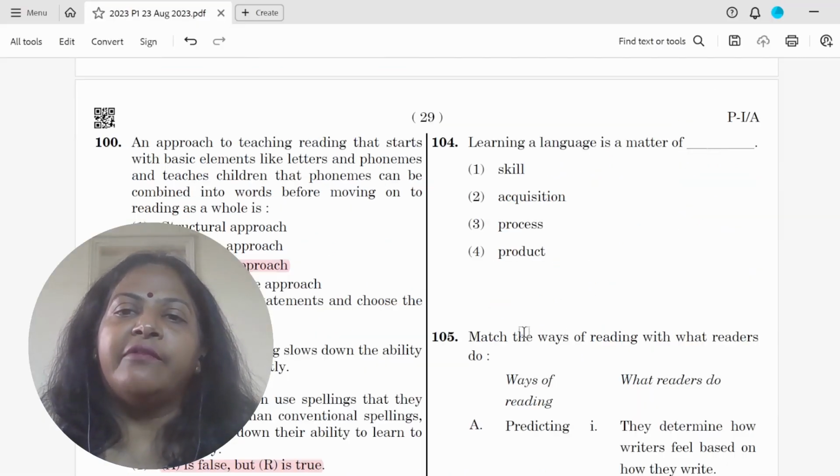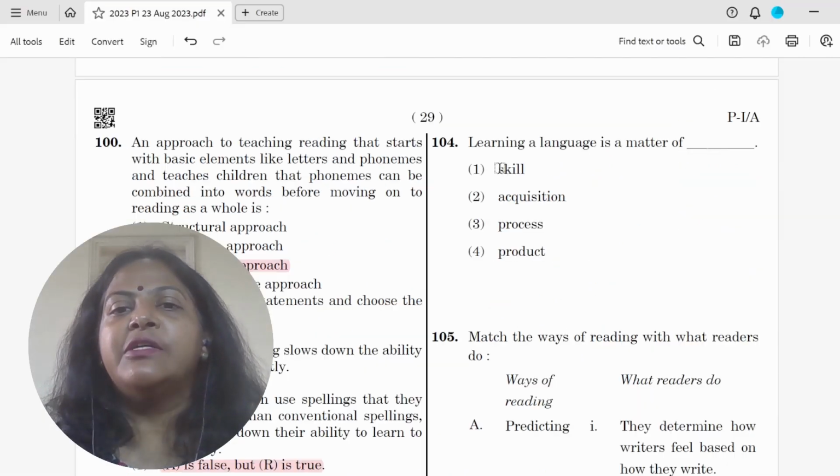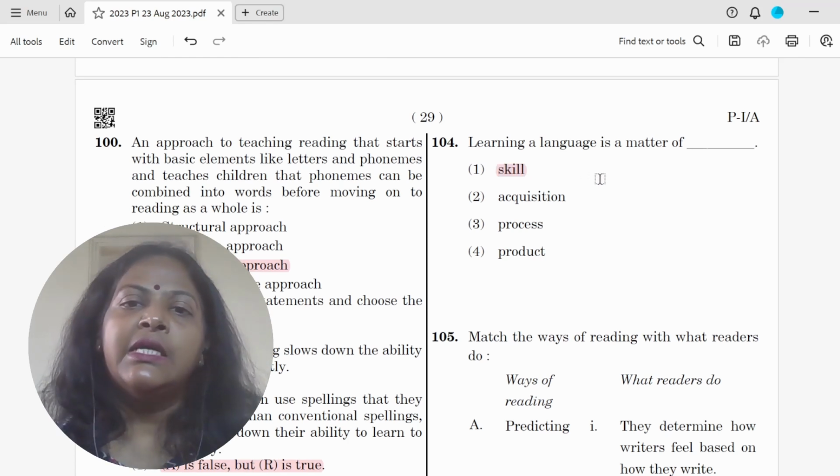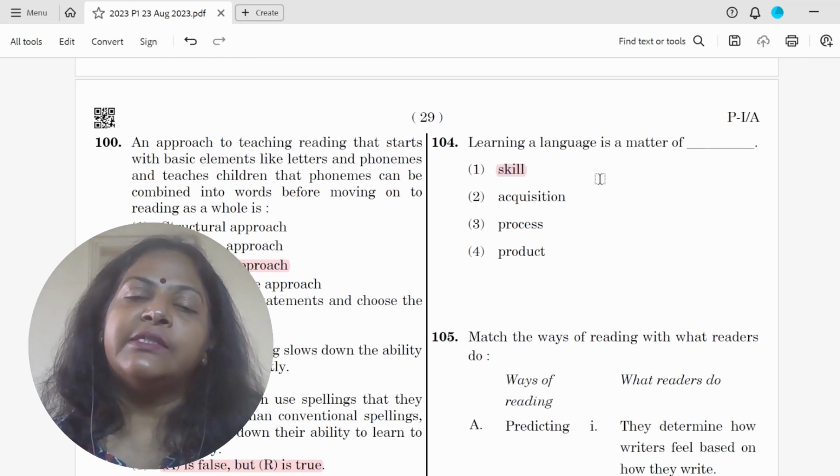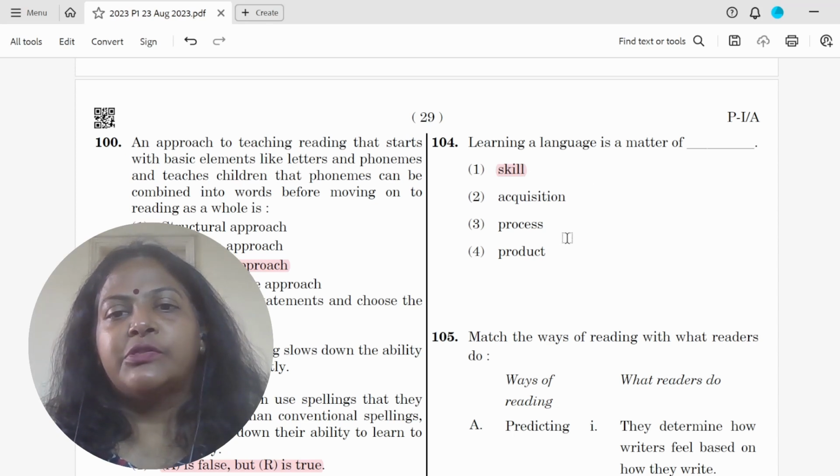104, learning of a language is a matter of skill. So language learning, remember, is a skill. Learning is not acquisition. They're two different things. It's a process product. So basically it is a matter of a skill.